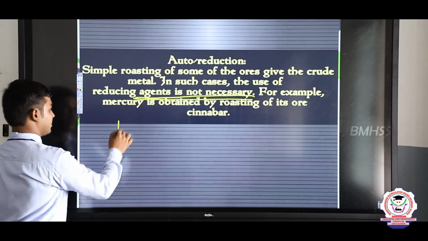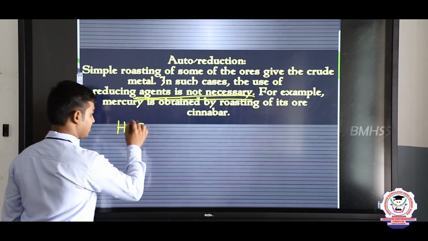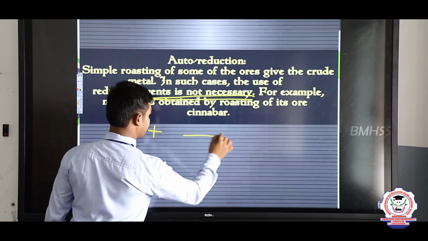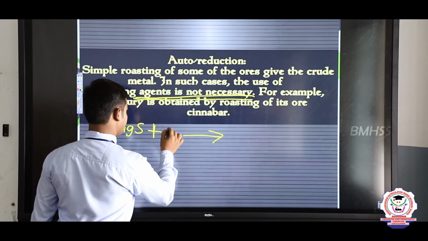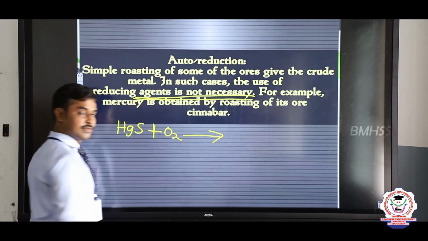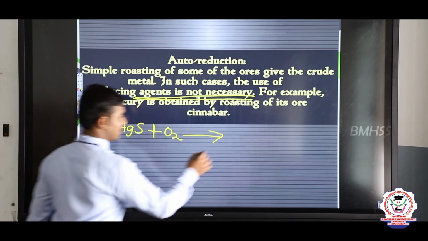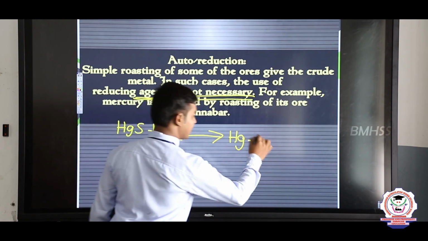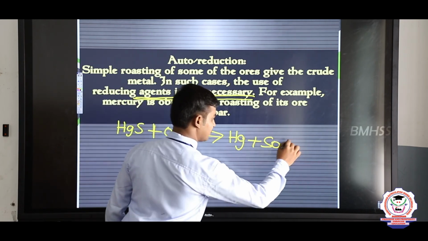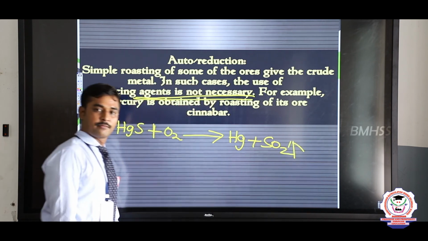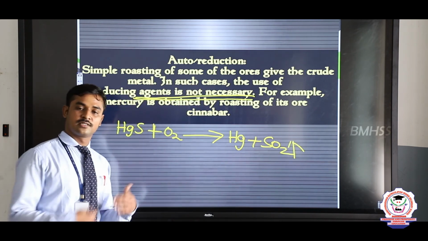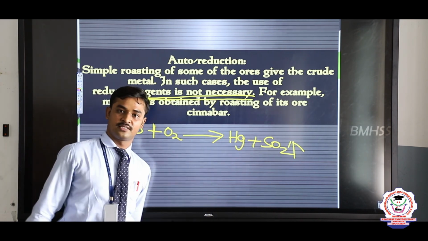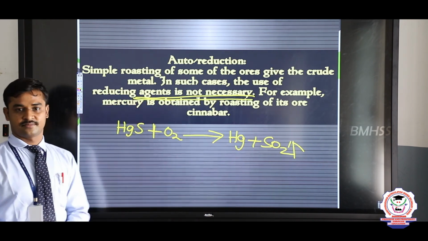For example, HgS, mercury sulfide, can reduce itself by reacting with oxygen. When HgS reacts with oxygen, the mercury Hg is obtained alone and sulfur dioxide is removed. So, the ore reacts with oxygen itself automatically and the pure form of mercury is obtained in this reaction. So, this is auto reduction.